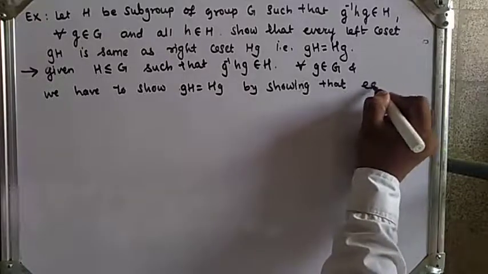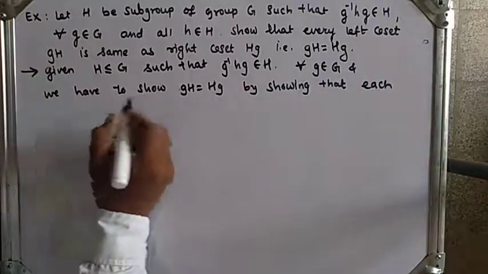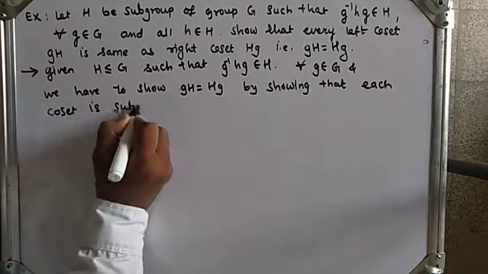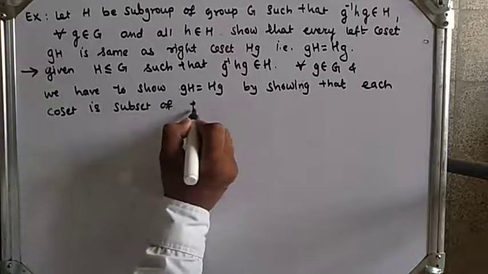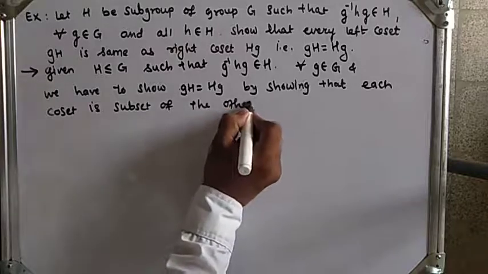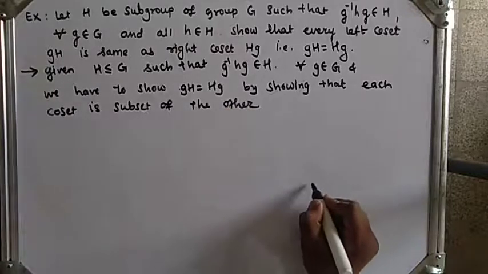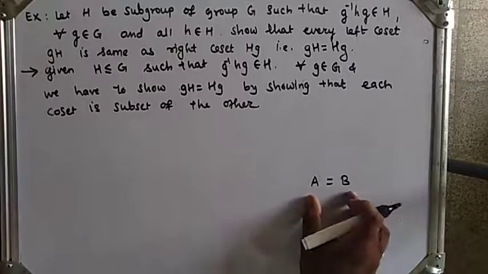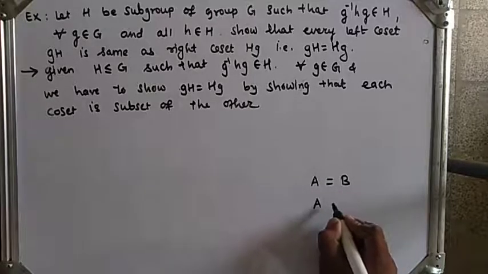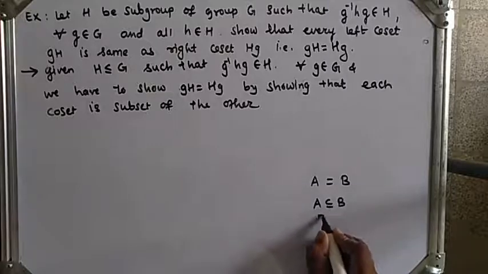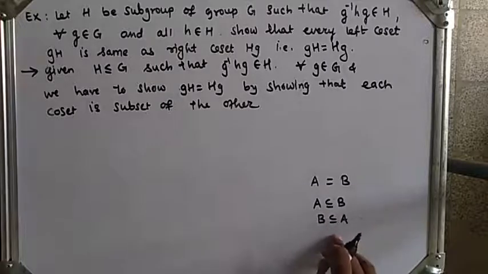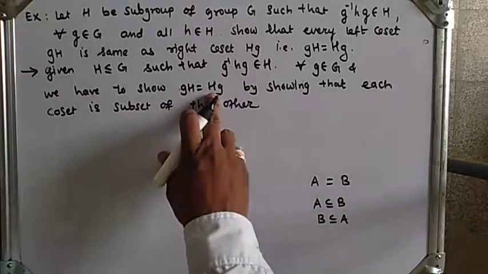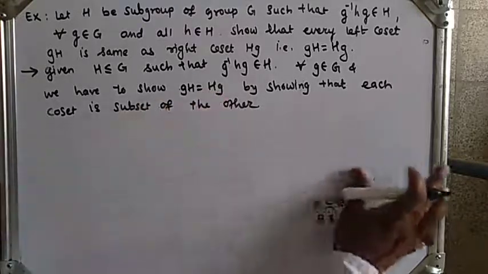Here, to show two sets are equal, A equal to B, it is sufficient to show that A is a subset of B and B is a subset of A. Then we say that A is equal to B. So we will show here gH is a subset of Hg and Hg is a subset of gH.